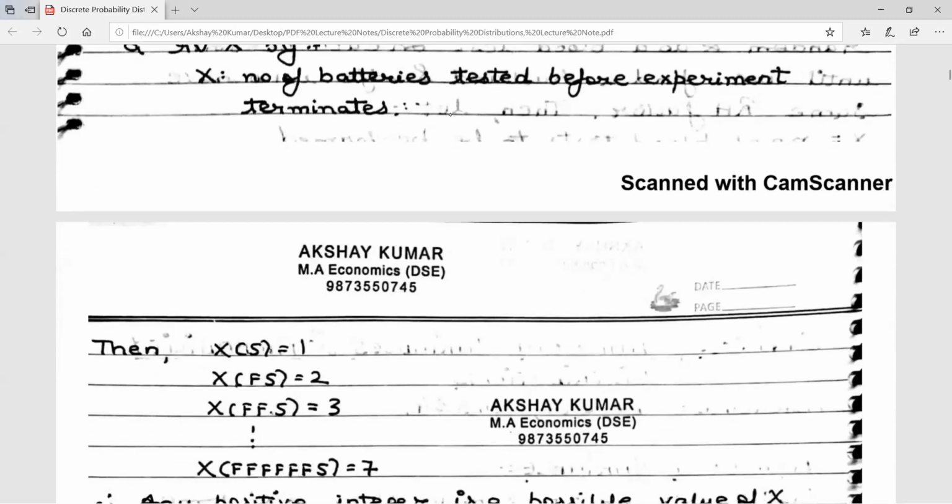X of S means you chose the first battery. Luckily, it's of the acceptable voltage for you. So X of S is 1. X of Fs means you need to test 2 batteries. The first battery you tested was not of acceptable voltage, but the second battery you tested was of acceptable voltage. So 2. Similarly, X of Ffs will be 3, and so on.